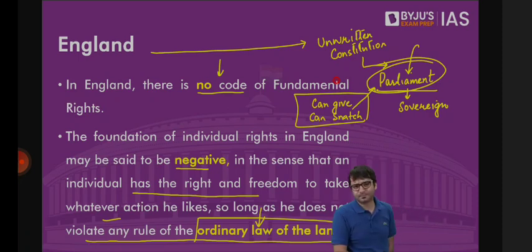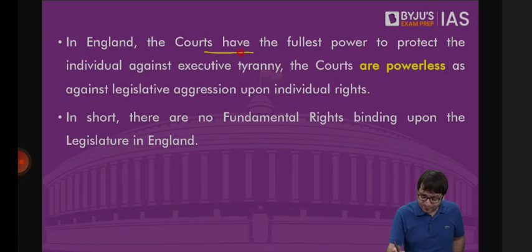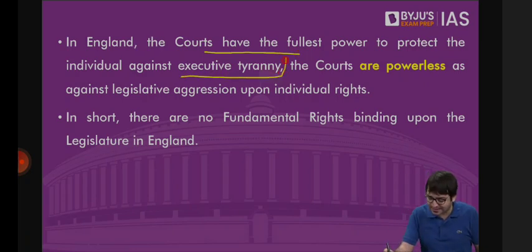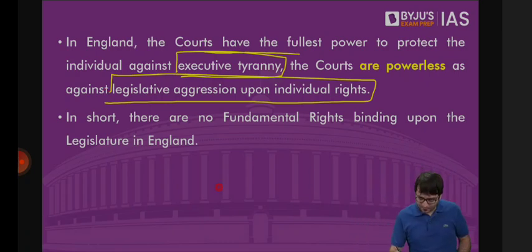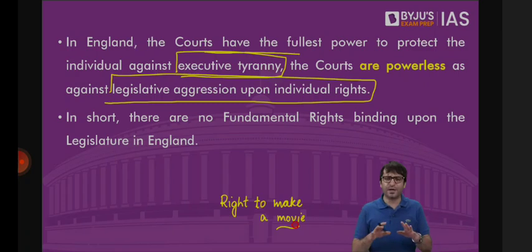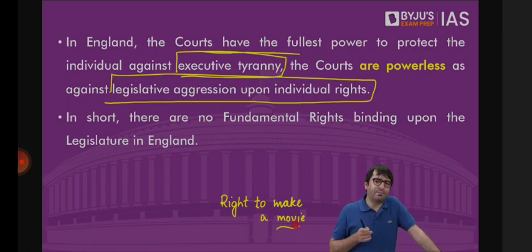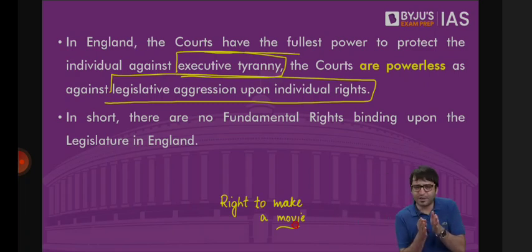And in Britain, we say courts have the fullest power to protect the individual against executive tyranny, but the courts are powerless as against legislative aggression upon fundamental rights. What does that mean? Listen to me carefully. For example, in Britain, you have a right to make a movie. How can we say this is your right? Because the British Parliament has not explicitly said that you don't have a right to make a movie, which means this is your right. Because in Britain, you can do anything except those things which the British Parliament has prohibited you from doing. If the British Parliament has not prohibited you from making a movie, that means the right to make a movie becomes your right.